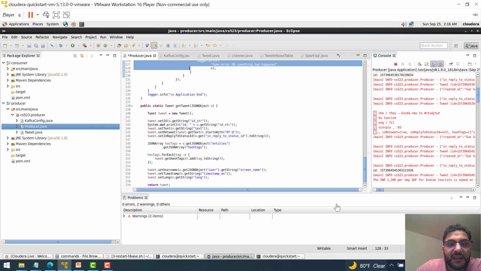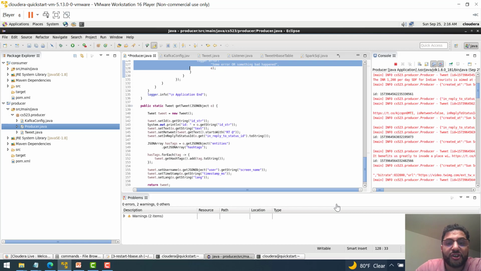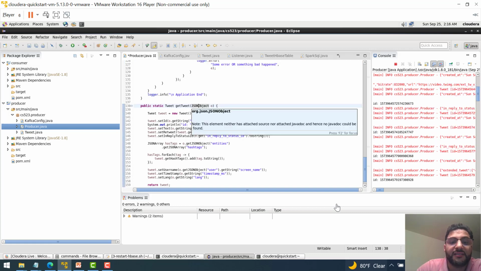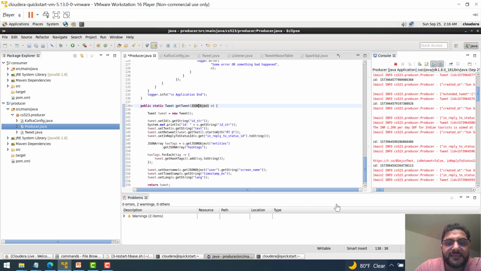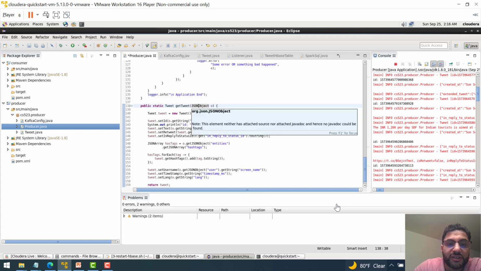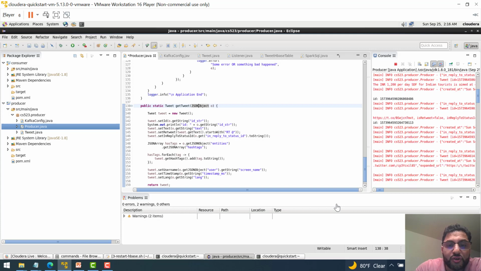And then here, once I get the data as the JSON object of the tweet, I will need to return it as a tweet again. So basically the get tweet is taking a JSON object and taking the attributes of the JSON object and filling the tweet object.